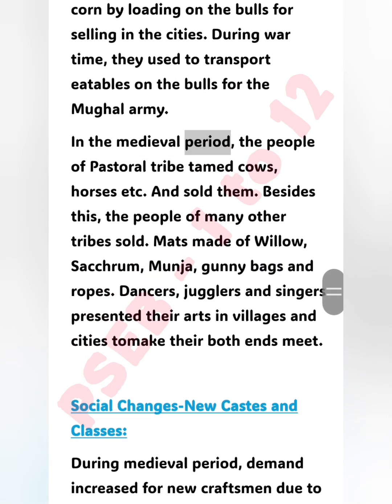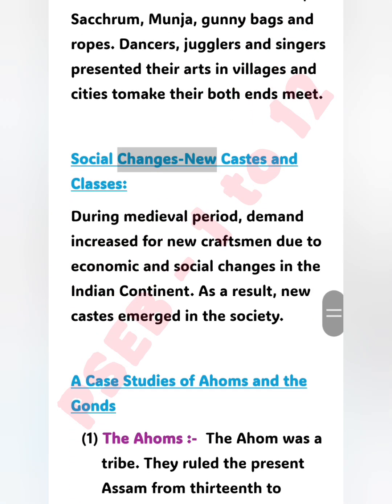In the medieval period, the people of pastoral tribes tamed cows, horses, etc., and sold them. Besides this, the people of many other tribes sold mats made of willow, sarkanda, munja, gunny bags, and ropes. Dancers, jugglers, and singers presented their arts in villages and cities to make both ends meet. Social changes, new castes and classes. During the medieval period, demand increased for new craftsmen due to economic and social changes in the Indian subcontinent. As a result, new castes emerged in the society.